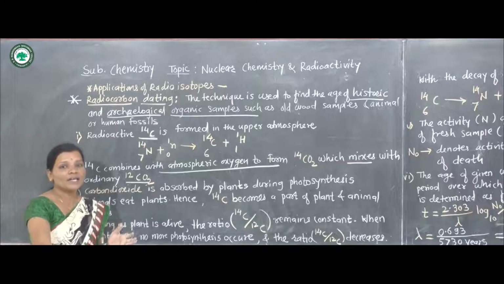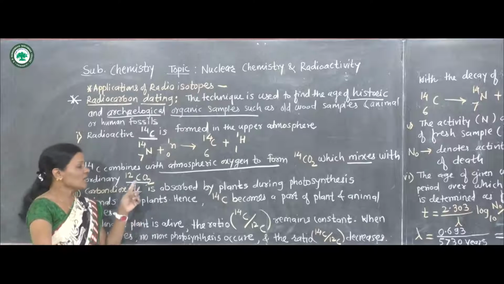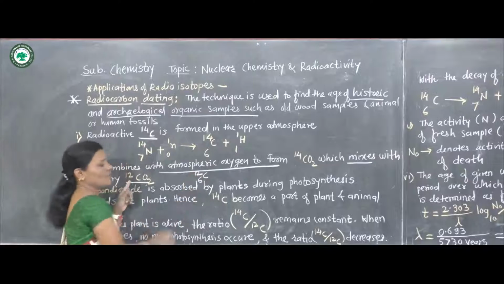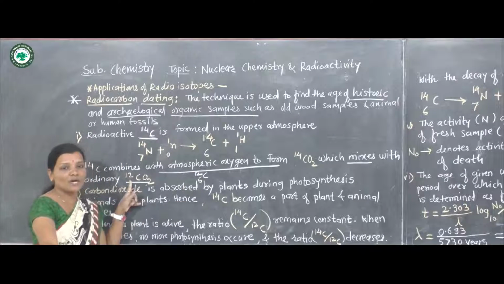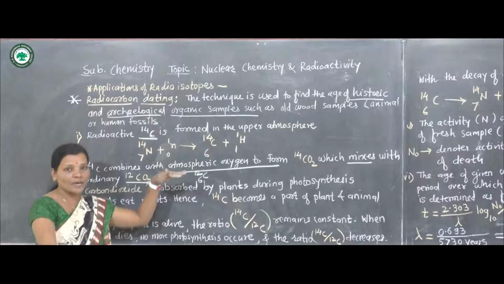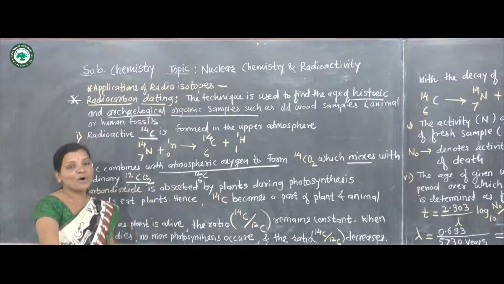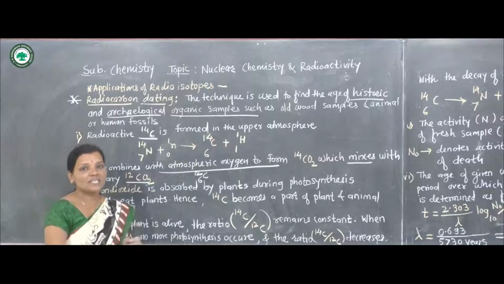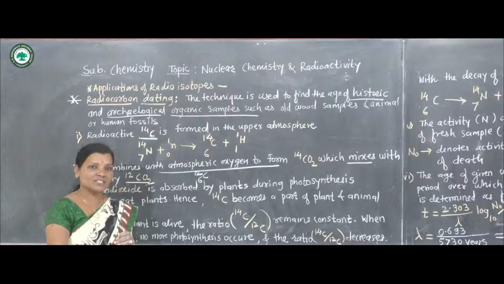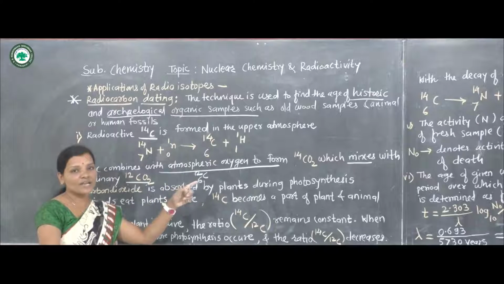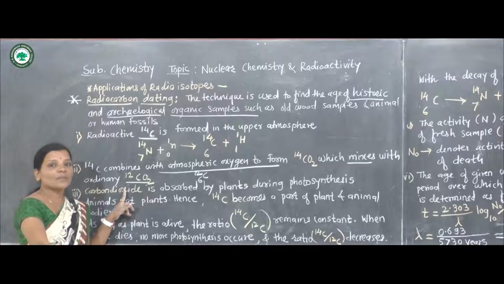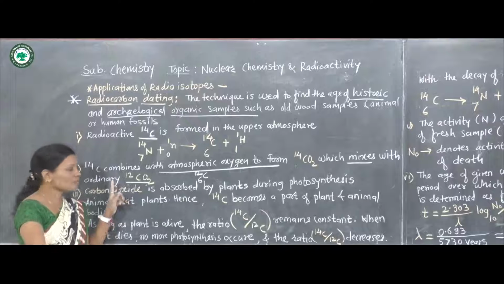Because we know that in ordinary carbon dioxide, the carbon is 6C12. Which isotope of carbon is found in ordinary carbon dioxide? 6C12. In the upper atmosphere, which isotope is formed? Carbon 6C14, by the bombardment of neutron on the nitrogen nucleus. And this carbon dioxide with carbon 14 combines with ordinary carbon dioxide having carbon of atomic mass 12.